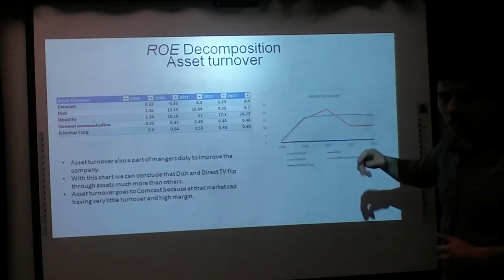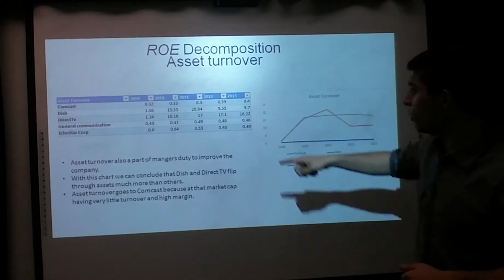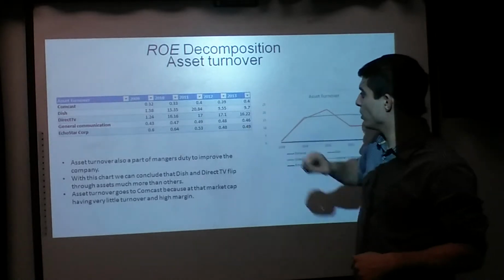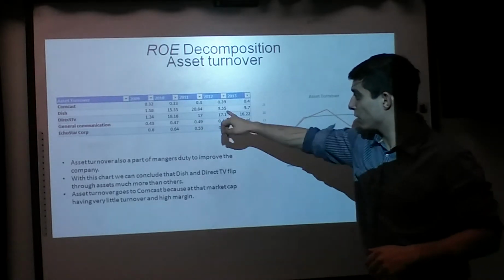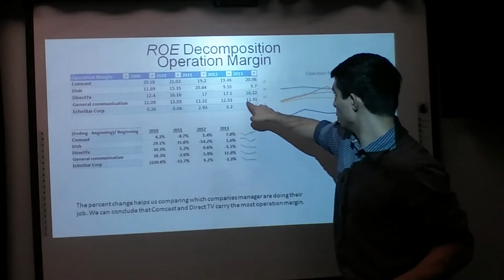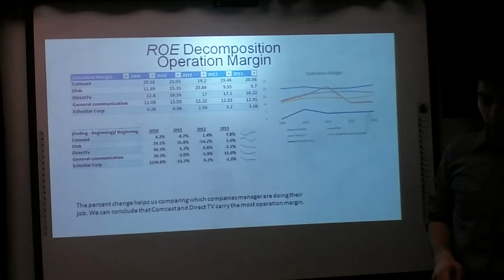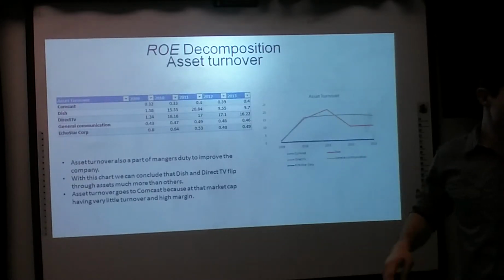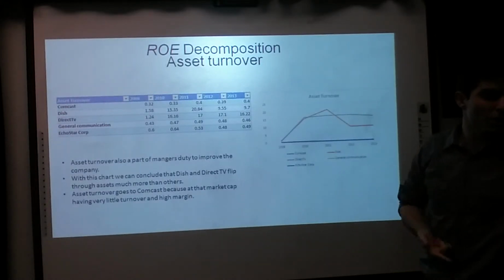They have really high asset turnover. We're also going to keep General Communications because they have 0.6. They have pretty low asset turnover for its operating margin. 13, 12 is pretty good operating margin for its asset turnover. So we're going to keep Comcast and General Communications.